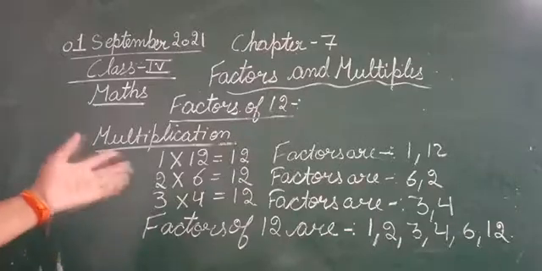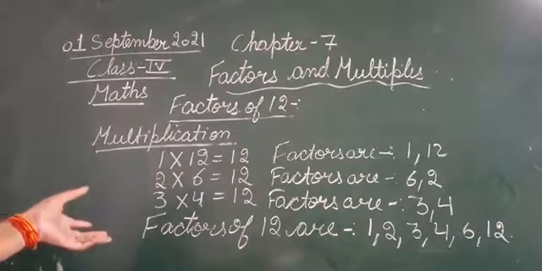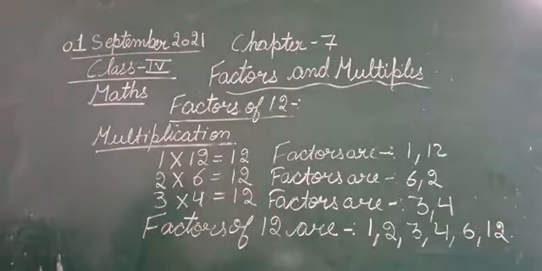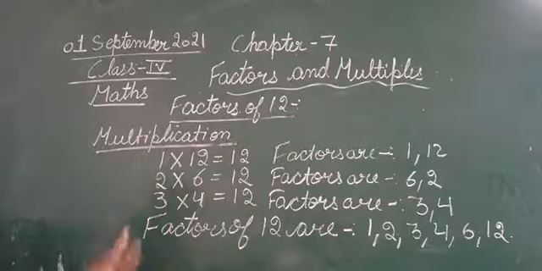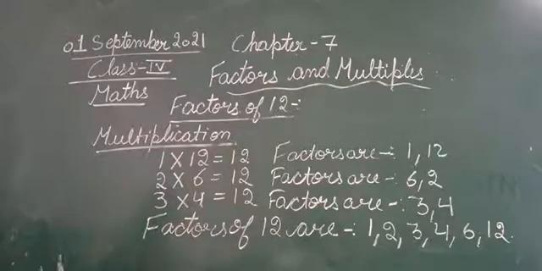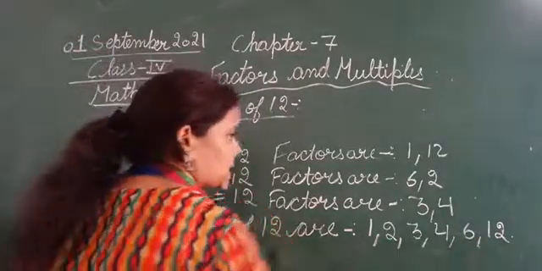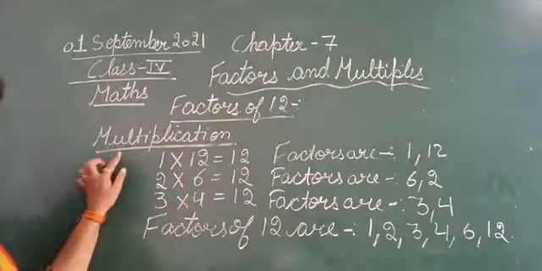So that means we try to find the numbers. So for finding the factors with multiplication, we will multiply the numbers whose product is 12. So that means we have to multiply the numbers, जिनको multiply करने के बाद we got 12. So the factors of 12 are 1, 2, 3, 4, 6 and 12. So this is how you can calculate the factors by multiplication.